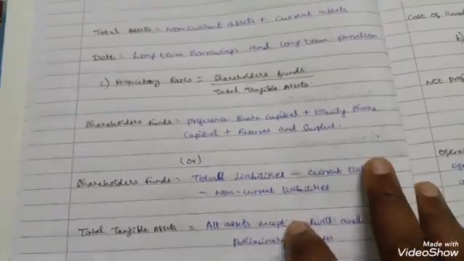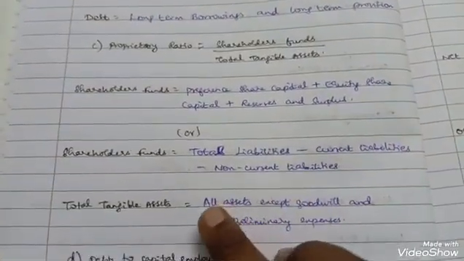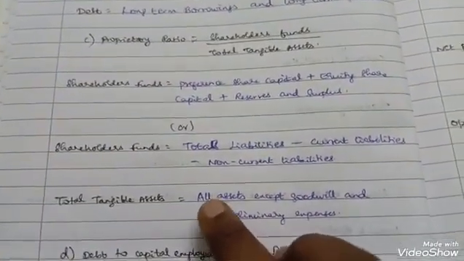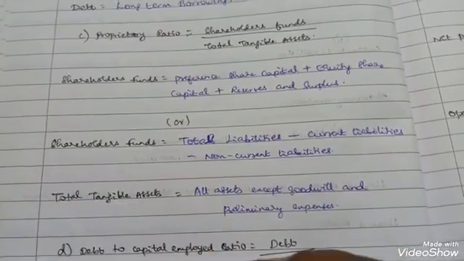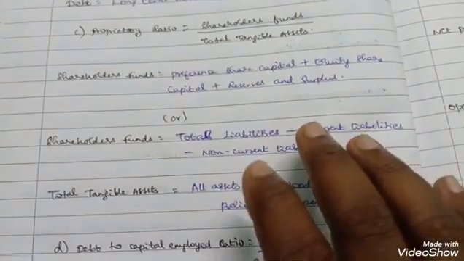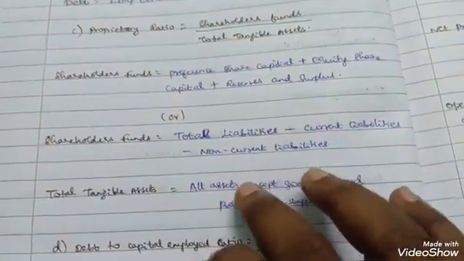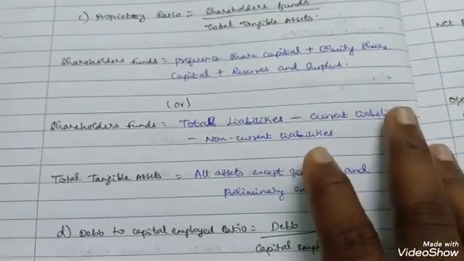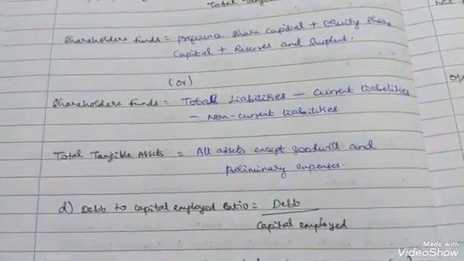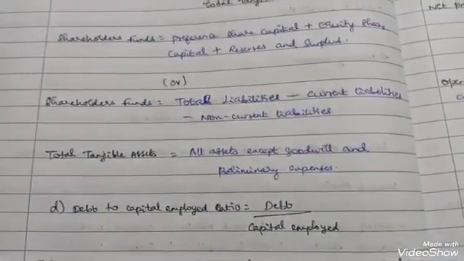And the total tangible assets. Total tangible assets is equal to all the assets except goodwill and preliminary expenses. That's the total tangible assets formula. Next, debt to capital employed ratio.